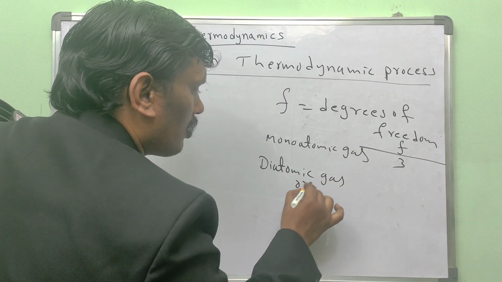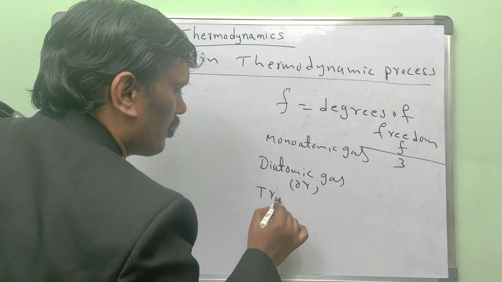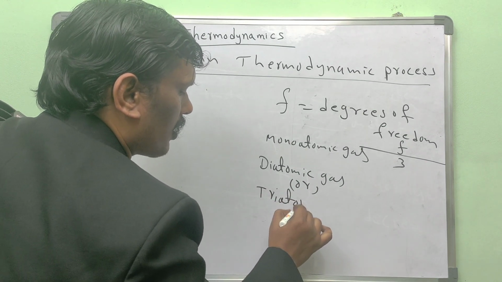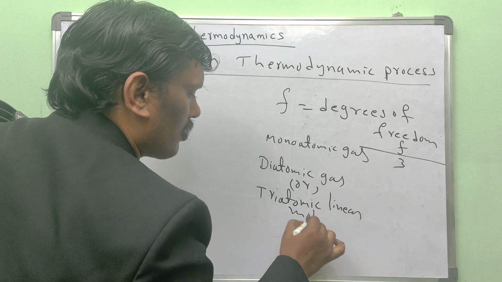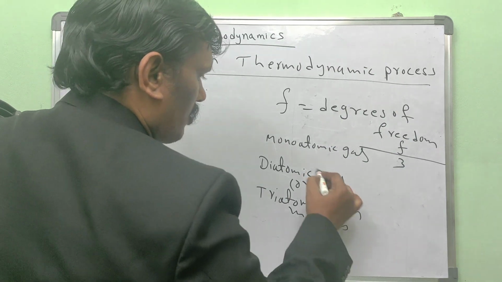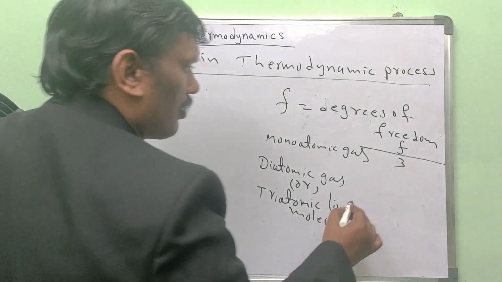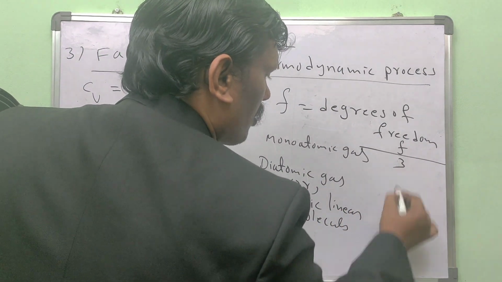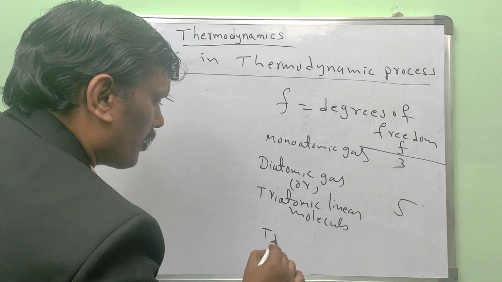Diatomic gases or triatomic linear molecules: we are going to consider degrees of freedom 5.